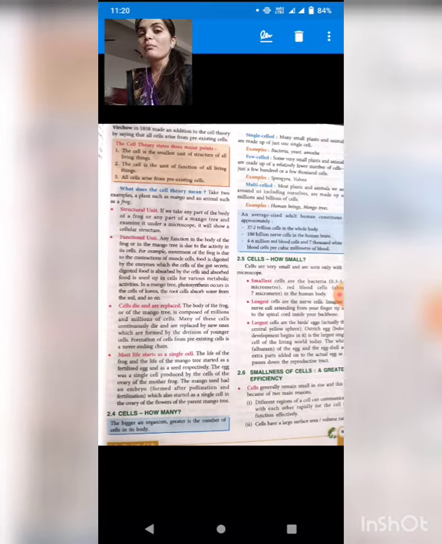So students, from page number 7 to page number 9 up to topic 2.4, you have to study and revise. In our next lecture we will start 2.5, cells how small. Okay students, so the bigger the organism, the greater is the number of cells, is given in the blue box. See at the bottom of the page, it means the larger the size of the organism, the more cells the organism contains.